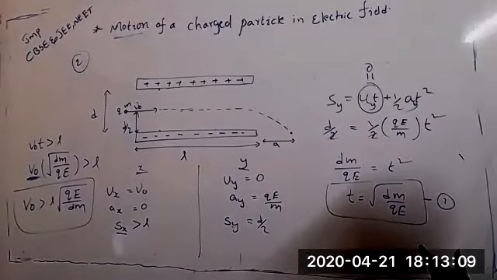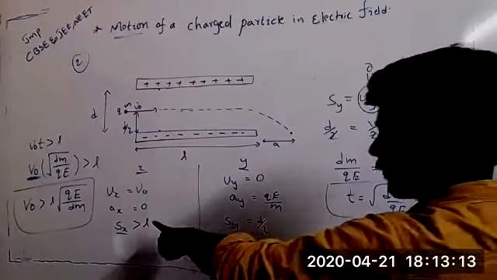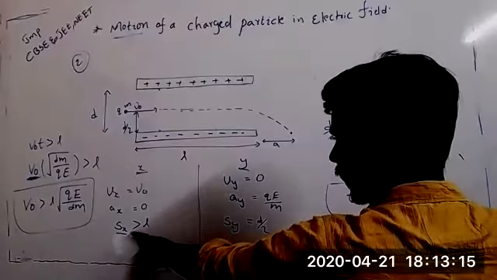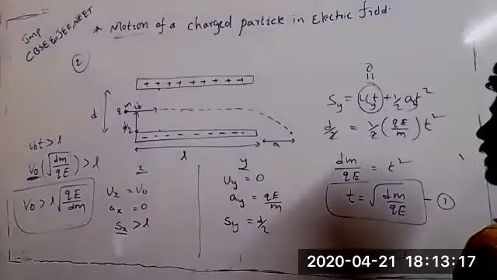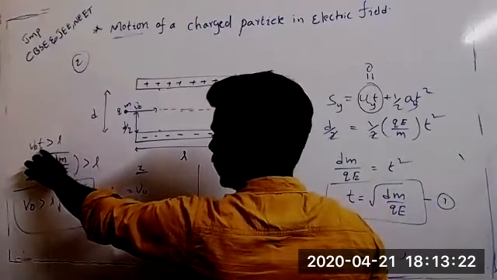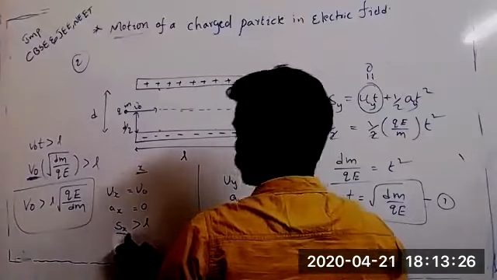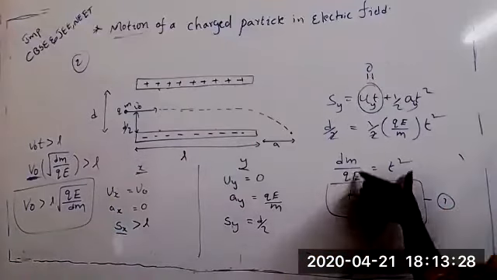See, why we didn't calculate time along x direction means we have to calculate the distance first along x direction. If you want to calculate distance along the x direction, distance along the x direction should be like this. If it is like this, again we have to find out t. T we can't find out by using this. So t we found by using y direction.